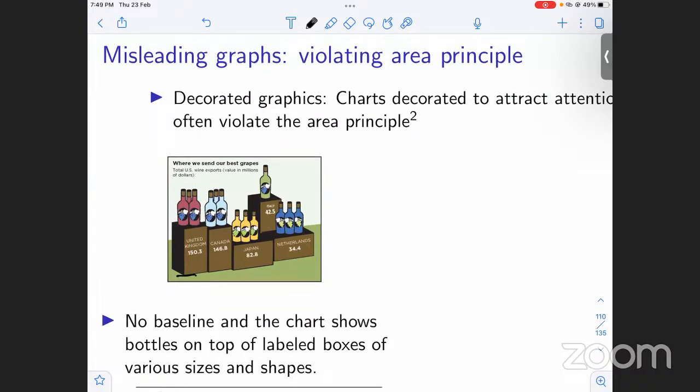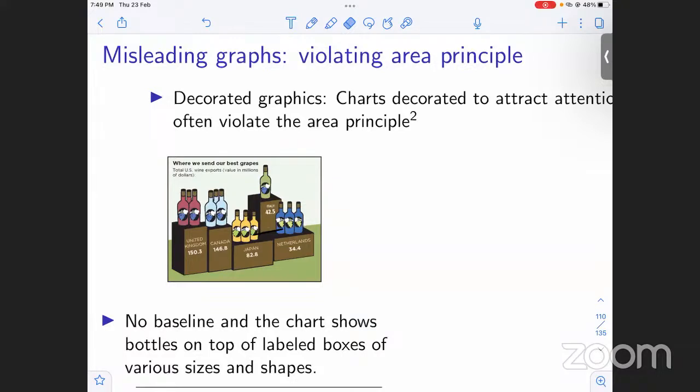They have mentioned, for example, 153.3, 150.3. But they haven't mentioned what the baseline is, where it is starting from. Are you starting from 0? You can't even see the Italy one. Japan, their area isn't the same. What is this? This is just basically a fancy graph showing wine exports. So basically, here it is just decorated, with no baseline.